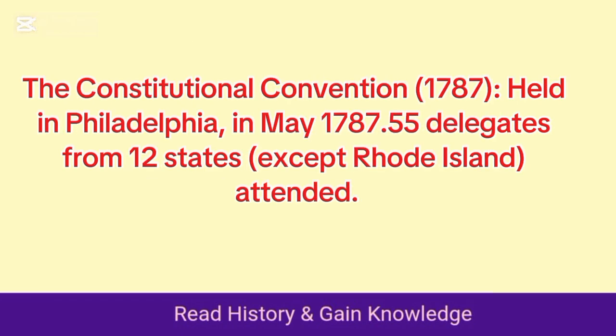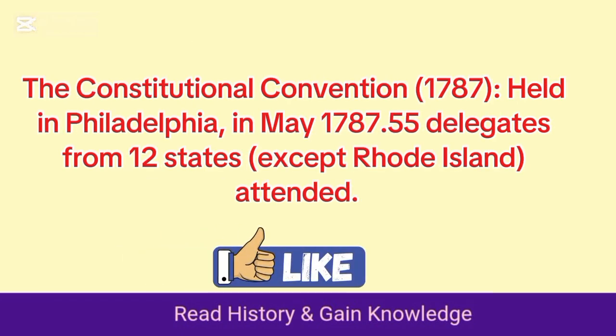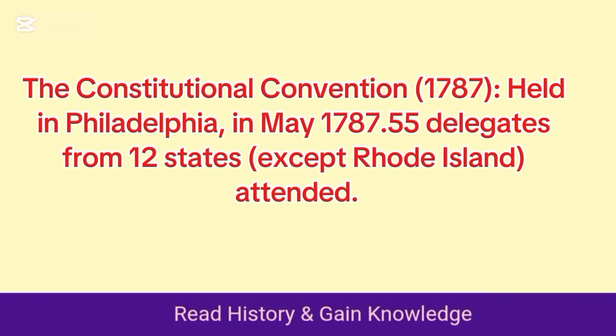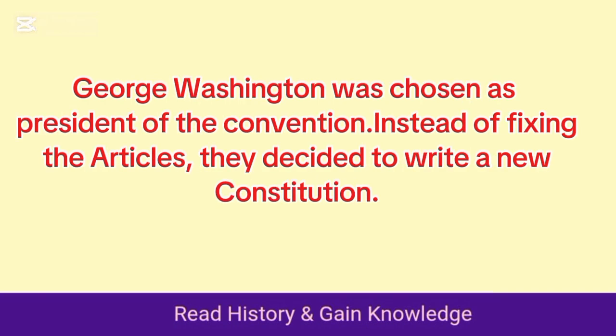The Constitutional Convention, 1787, held in Philadelphia. In May 1787, 55 delegates from 12 states, except Rhode Island, attended. George Washington was chosen as president of the convention. Instead of fixing the Articles, they decided to write a new constitution.